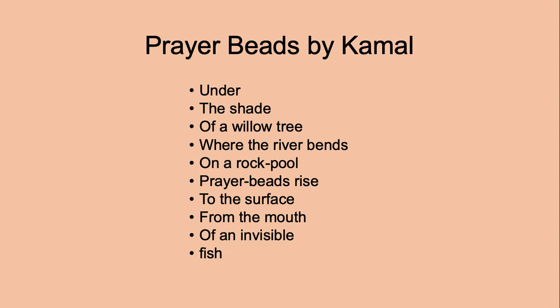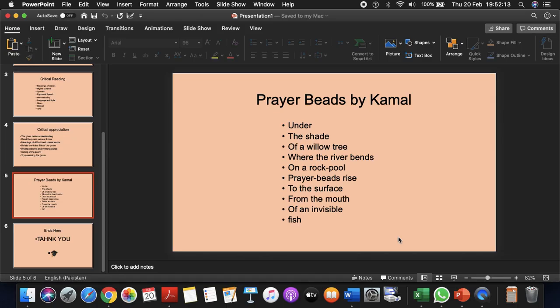So in the end, we can give a conclusion that the poem is very simple, with simple language, simple style. It gives us a beautiful image as well. Beauty is traced out there, and we are able to understand the poem in a very good way, in a very easy way. That is why the language is simple. And so Daud Kamal has written a very wonderful poem. We can give a judgment on that. So in this way, the critical appreciation of the poem can be written very easily and very effectively as well.